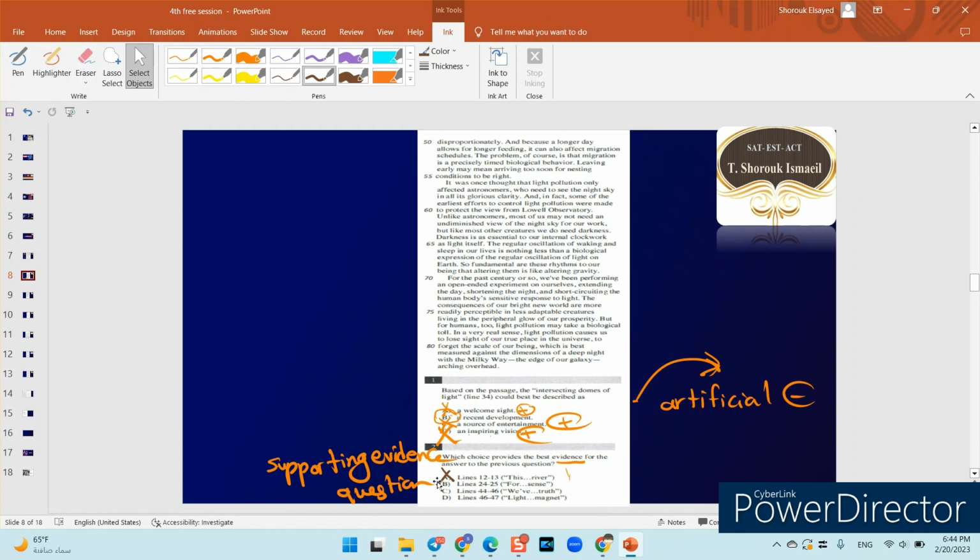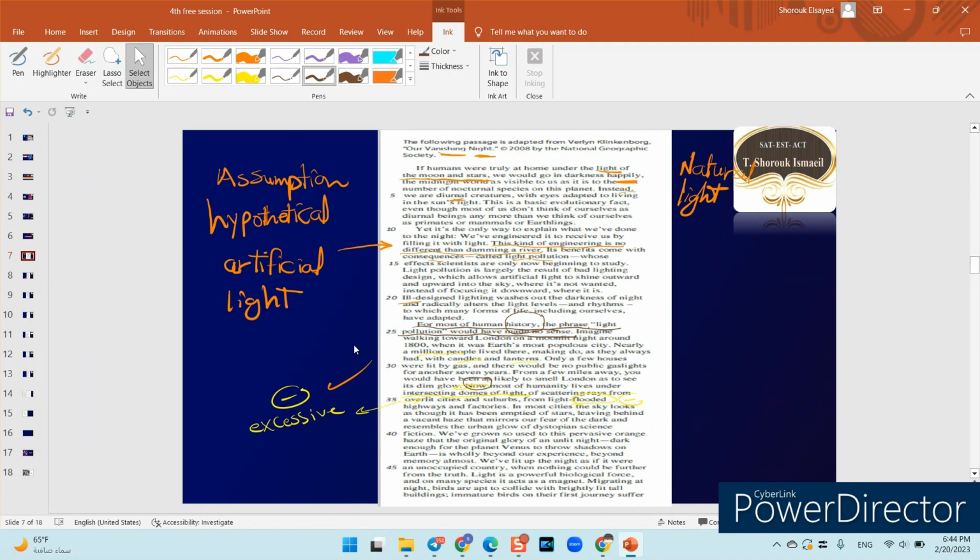We'll just circle it and then go back to the rest of the answer choices to have a look at them. Okay, so we're going to circle this one. Let's come to 44 till 46. Let's go back again to the text. Here he said, starting from 44: "We've lit up the night as if it were an unoccupied country, when nothing could be further from the truth."